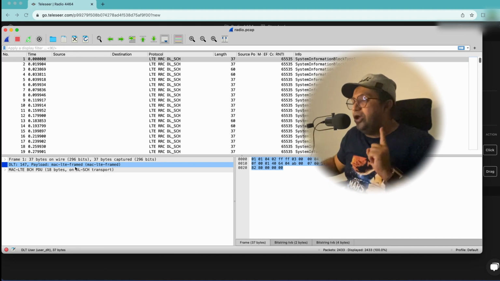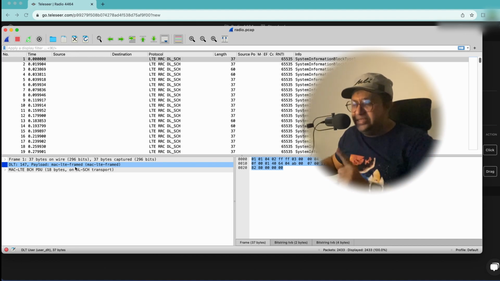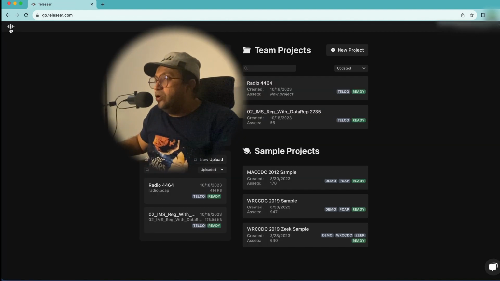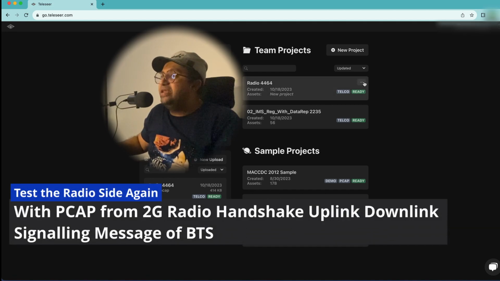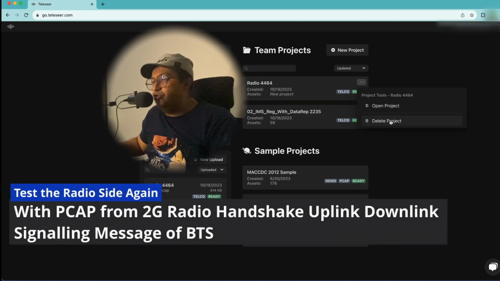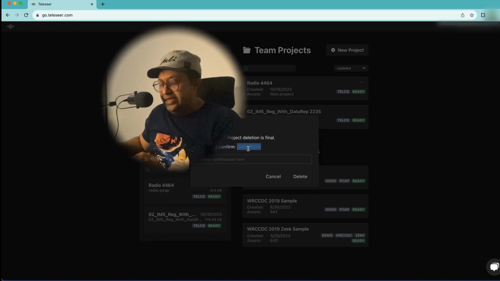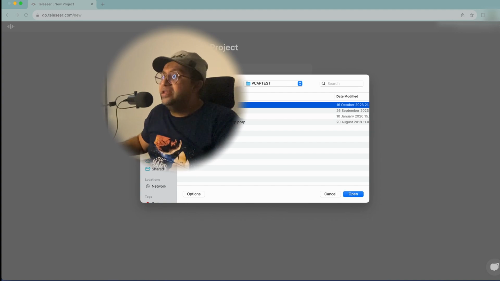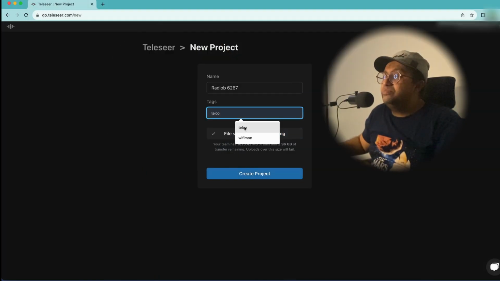So what I'm going to do is find another one, still on the radio side, so we can see how this radio one looks. Let's test, guys. I'm going to come here, and I think I need to delete this one because I have a maximum of two projects only. Of course, to delete, we need to confirm. Just select the file, then choose the radio itself. Come here, put it like this.